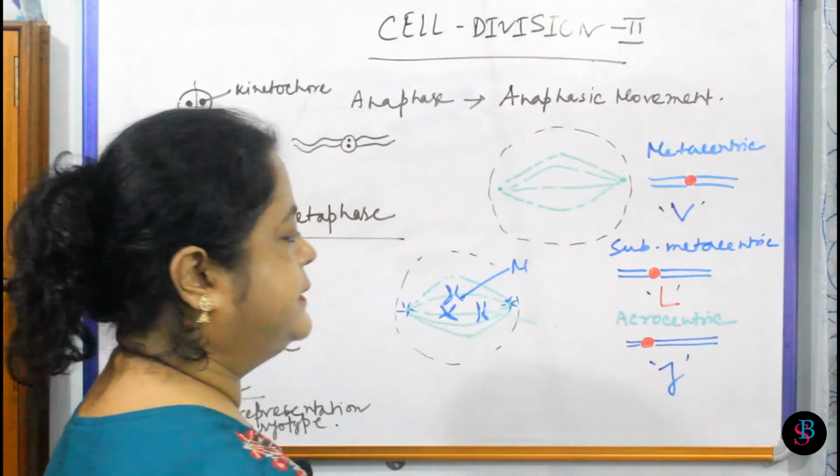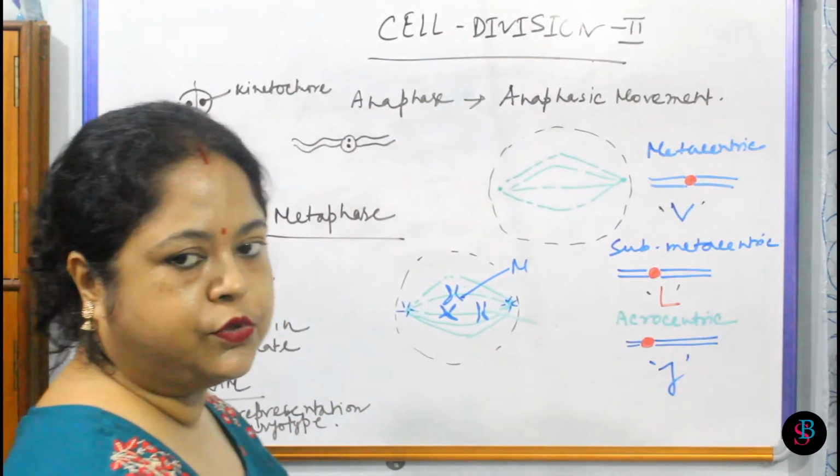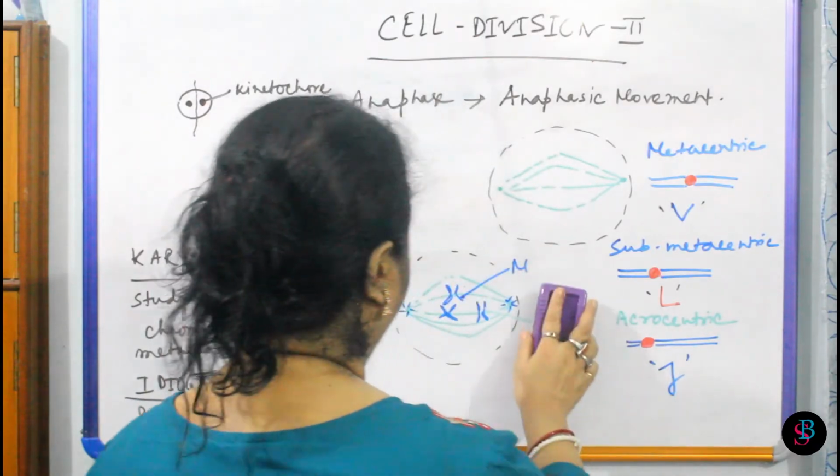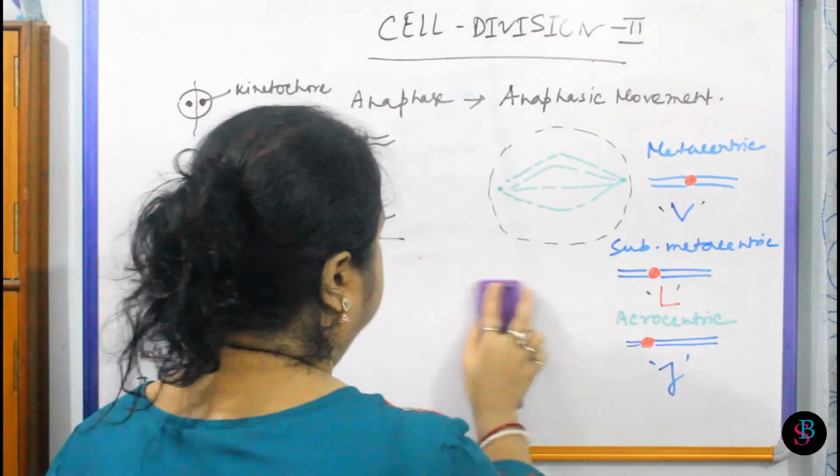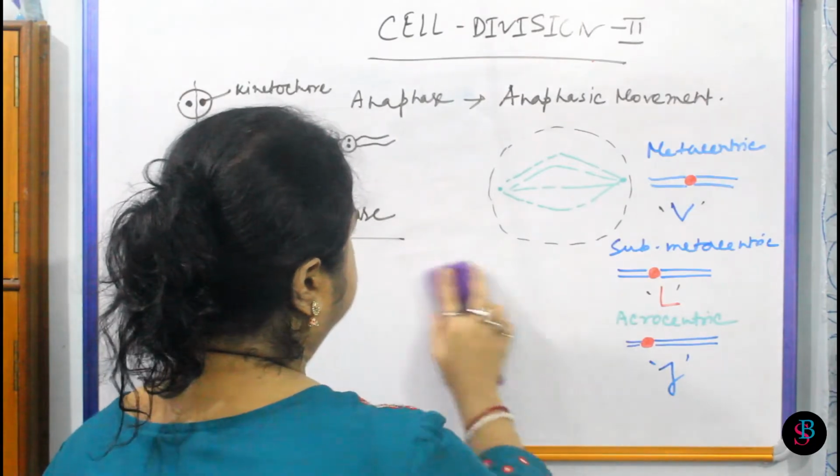And this is acrocentric, and the last one is telocentric. Telocentric has only one arm and the centromere at the terminal region.